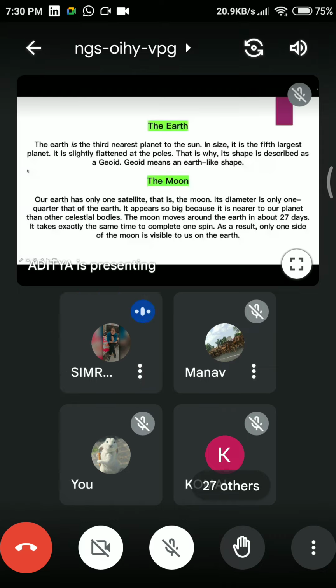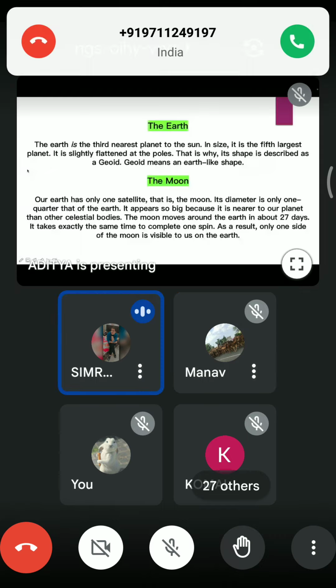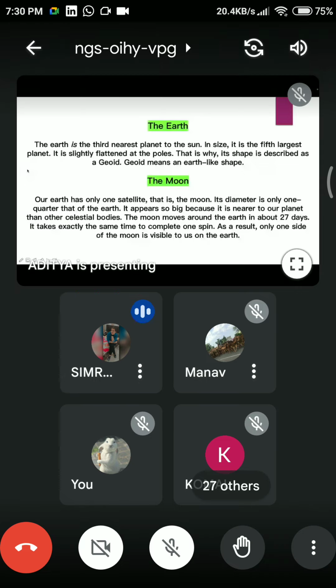Can you speak again? Who was that? Manav, I guess. Geoid is basically a sphere with flattened poles. It is about the shape. You know now that Earth is flat at its poles and tilted also, right?